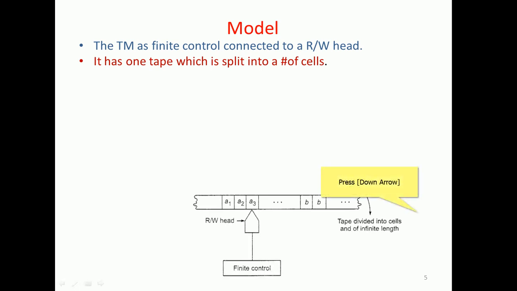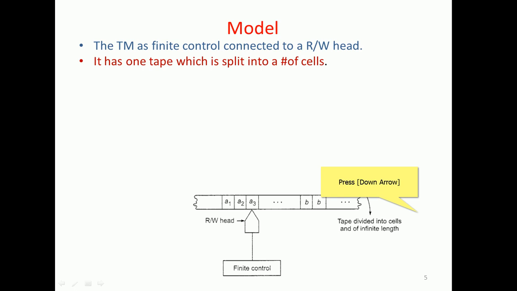Here we have the tape. The irregular shapes indicate infinite length on either side. Characters are accommodated here: A1, A2, A3, A4, and so on, and on the right side we can see blanks.